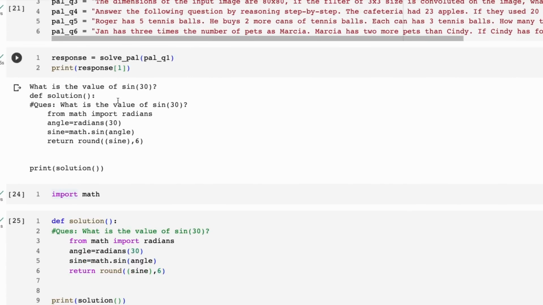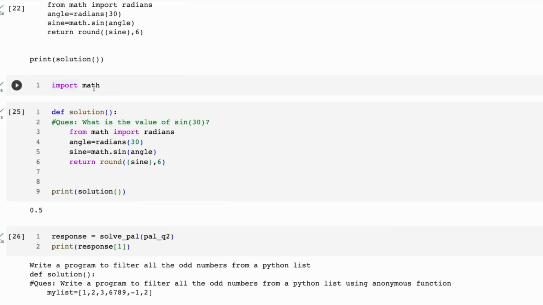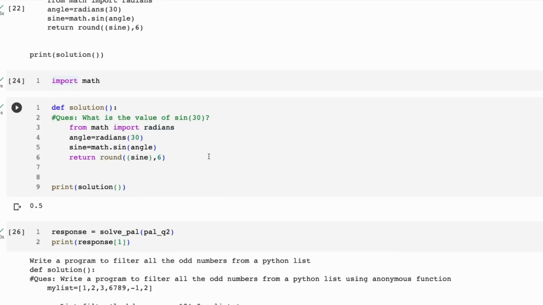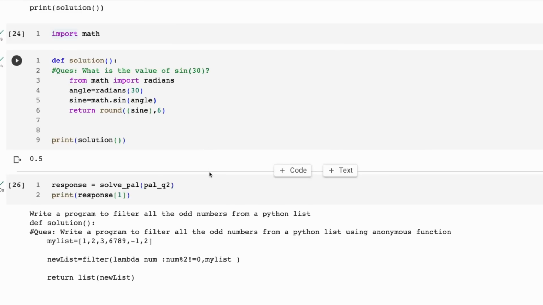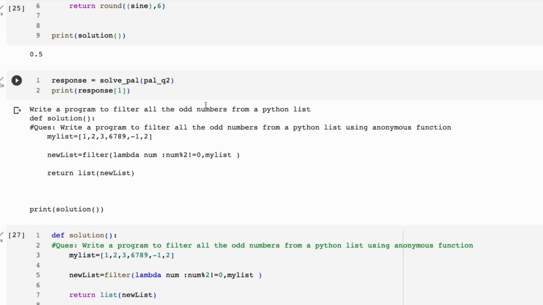All right, so first off, if we generate the first question and pass this in, we get back a function, and it looks reasonably good. I've just copied this and pasted it in here. Now I need to import math. Unfortunately, it didn't put that in, but once I've got that in, it works, right? We can see that this is working. When we look at the second one, it is write a program to filter all the odd numbers from a Python list. You can see this is the list that it generated, and it's basically written the program to do that.